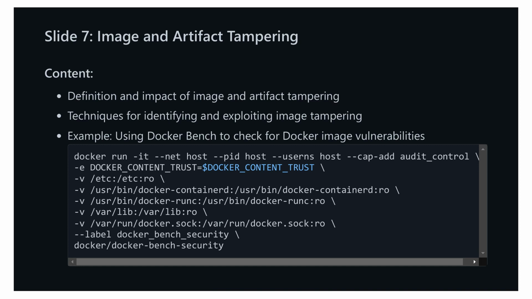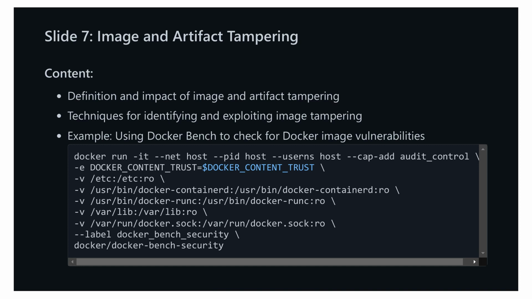Here's a command to run Docker Bench: docker run -it --net host --pid host --userns host --cap-add audit_control -e DOCKER_CONTENT_TRUST=$DOCKER_CONTENT_TRUST -v /etc:/etc:ro -v /usr/bin/docker-containerd:/usr/bin/docker-containerd:ro -v /usr/bin/docker-runc:/usr/bin/docker-runc:ro -v /var/lib:/var/lib:ro -v /var/run/docker.sock:/var/run/docker.sock:ro --label docker_bench_security docker/docker-bench-security. This command will help you to diagnose your Docker environment for potential security issues by checking the configurations and settings against industry best practices.